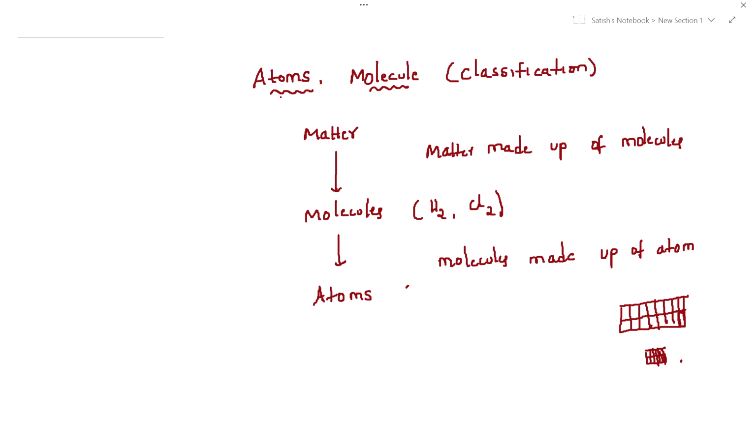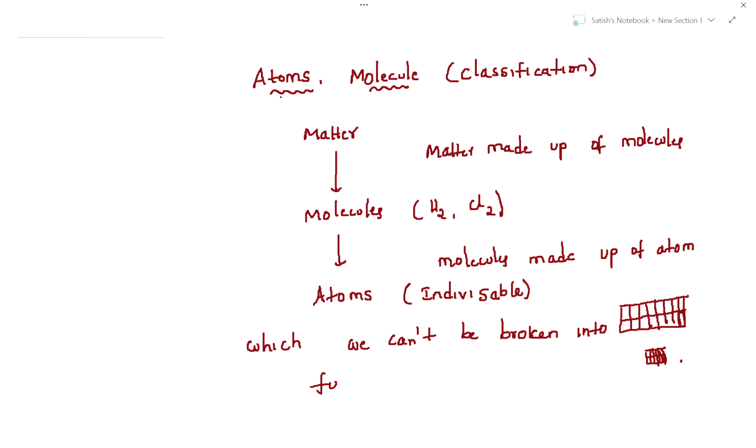Atoms are indivisible. Dalton's atomic theory explained what an atom is. First, Dalton's atomic theory explained atoms are indivisible, which cannot be broken into further simpler pieces.